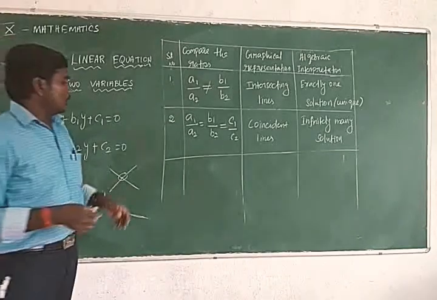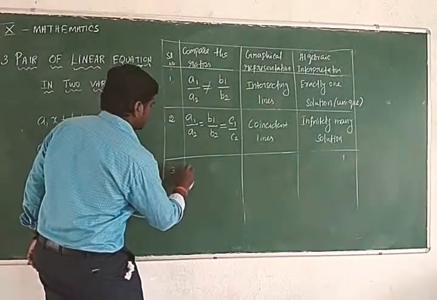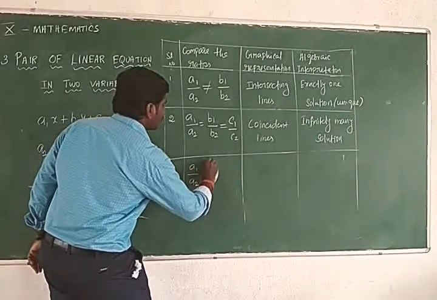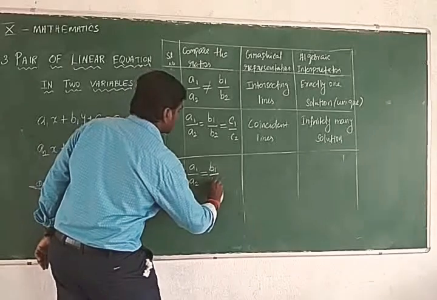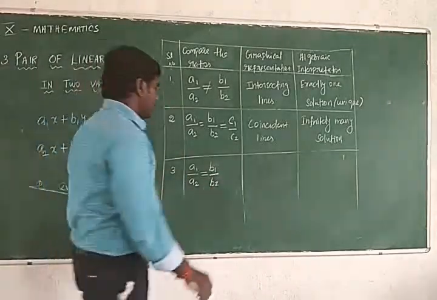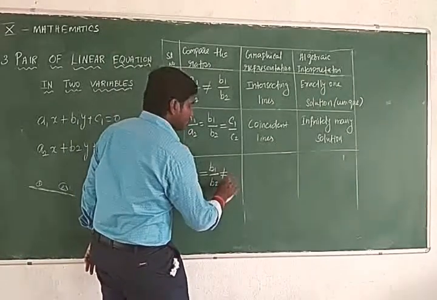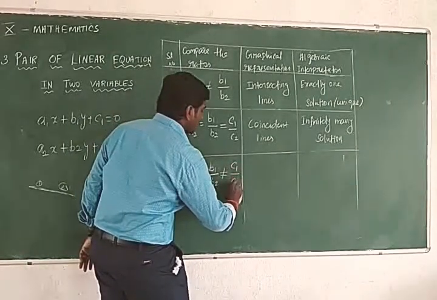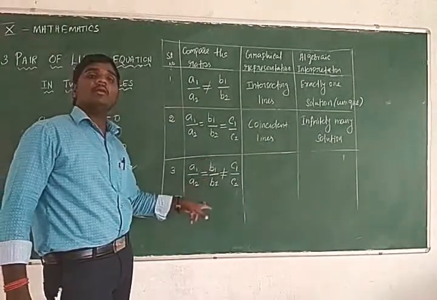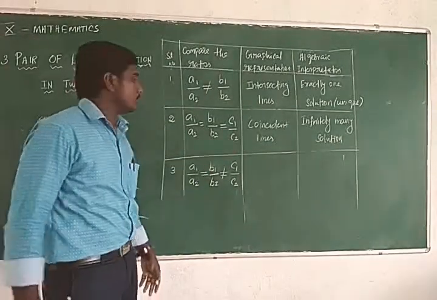Next, third one. A1 divided by A2 is equal to B1 divided by B2, but that is not equal to C1 divided by C2. A1 by A2 is equal to B1 by B2 is not equal to C1 by C2.